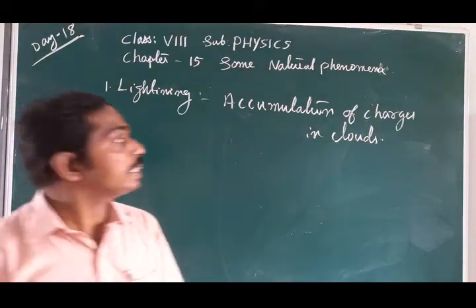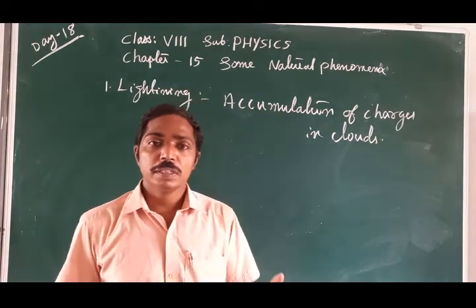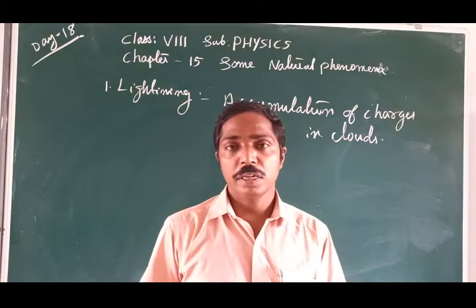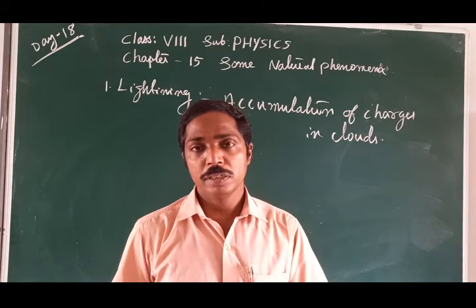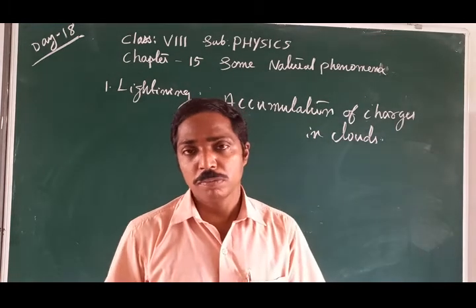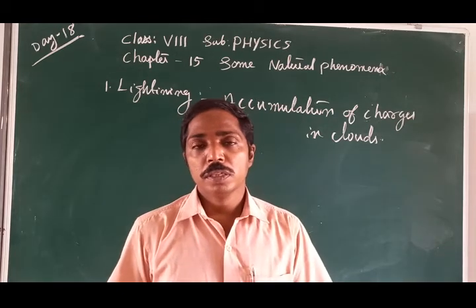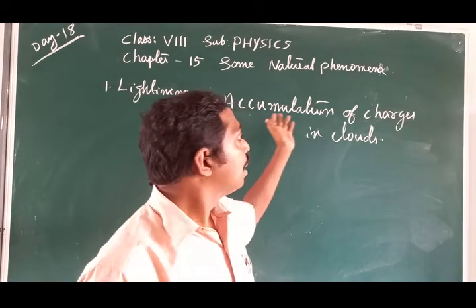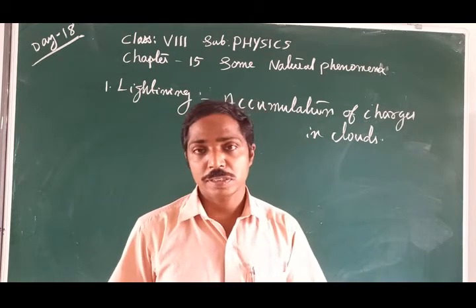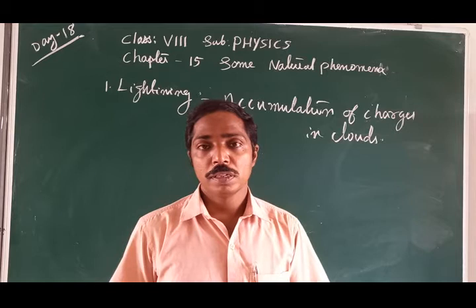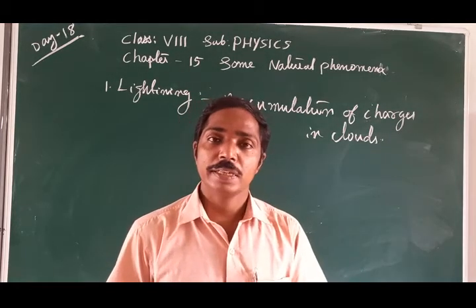This lightning occurs in clouds, between clouds, and from clouds to land also. This lightning we can see as flashes or a spark.